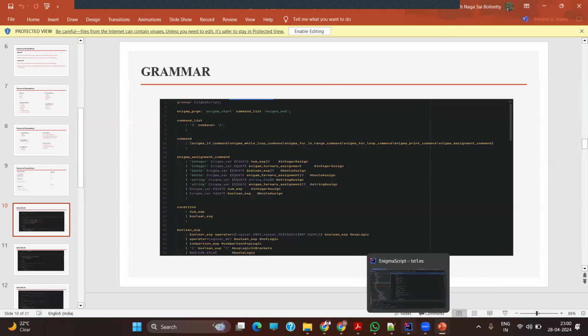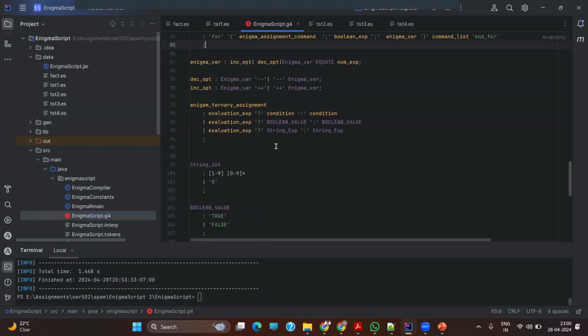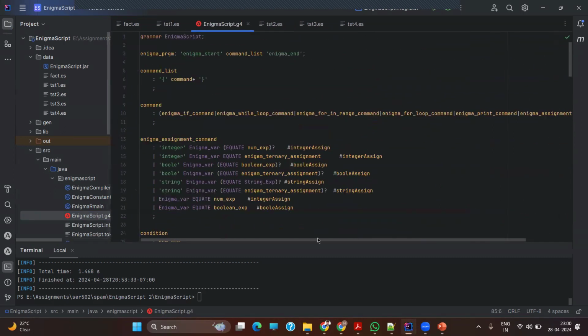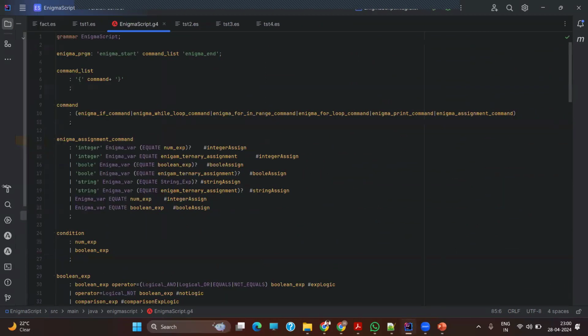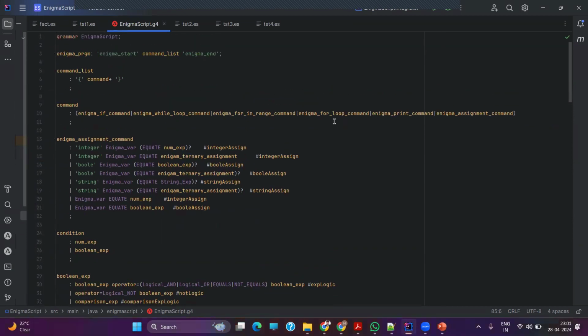Thank you, Ujita. So right now I will try to explain the grammar of our programming language. As my friend Ujita has just explained about the addition operators, the data types, the comparison operators, etc., the grammar defines the usage of all these operators.